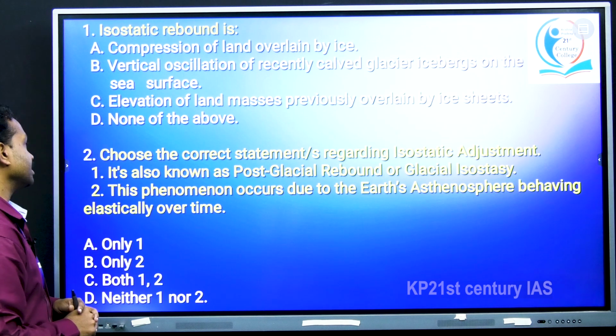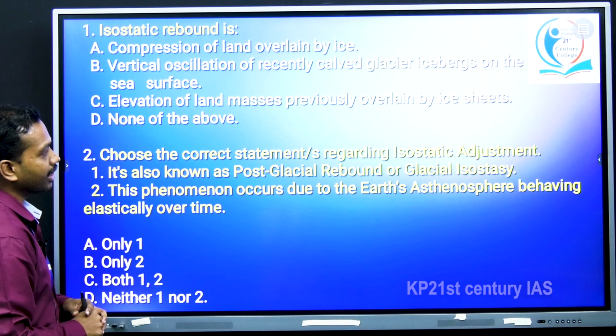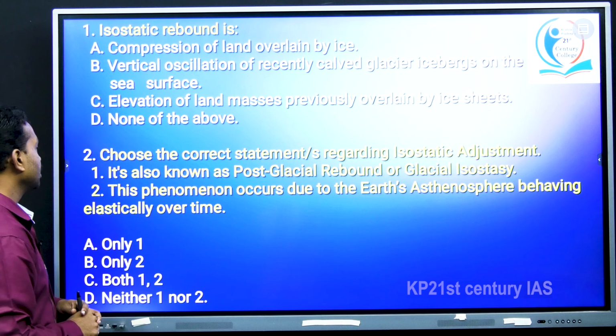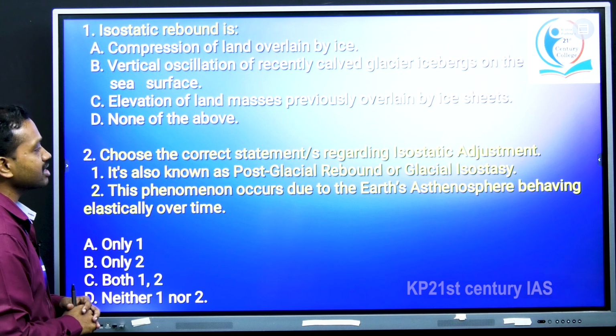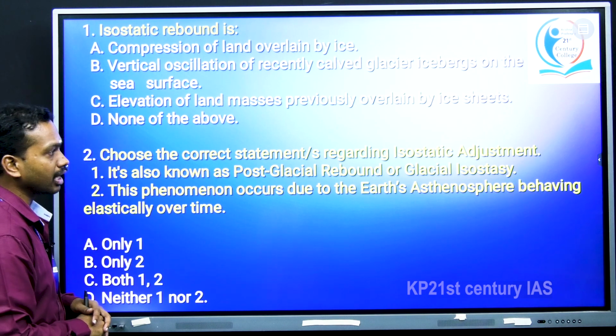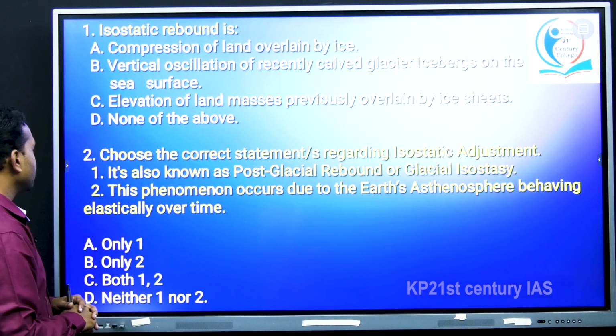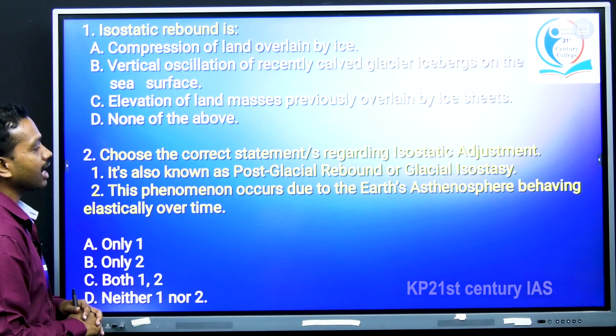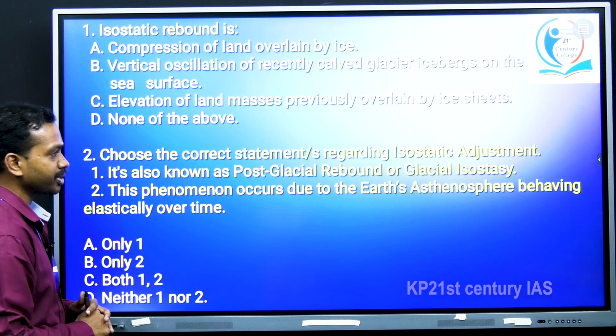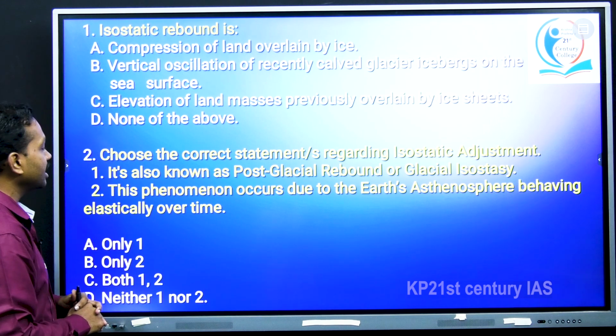And the second question is, choose the correct statements regarding isostatic adjustment. First statement, it is also known as post-glacial rebound or glacial isostasy. Second statement, this phenomenon occurs due to the Earth's asthenosphere behaving elastically over time.